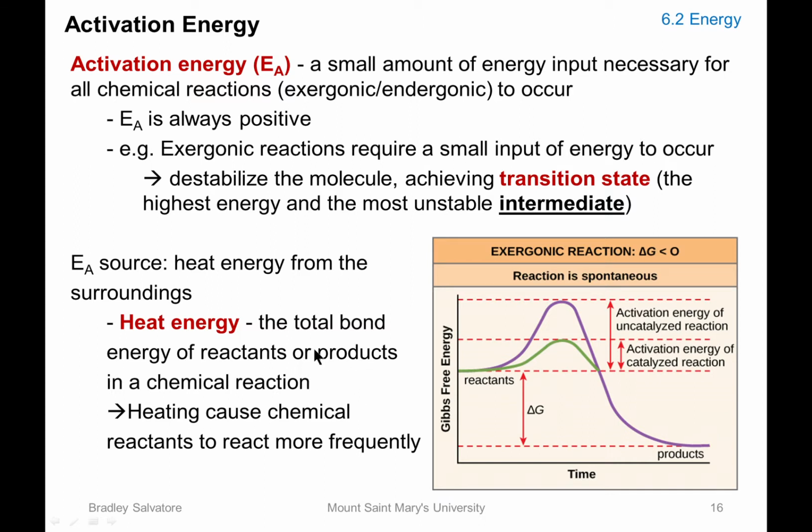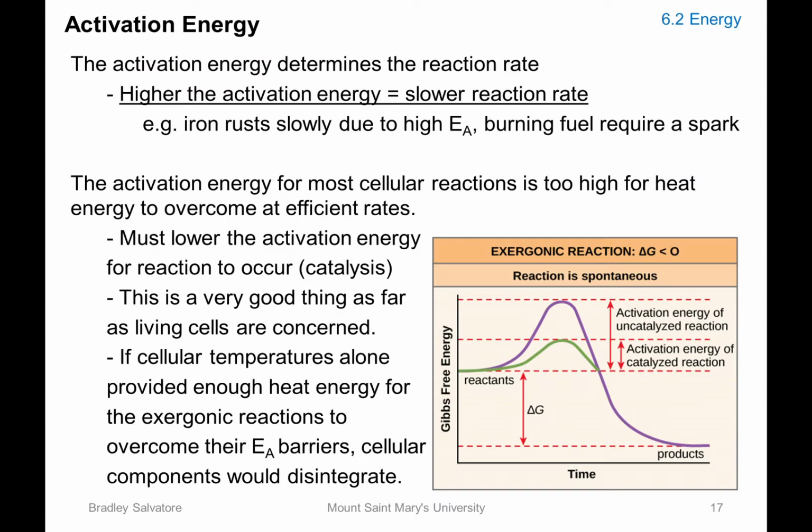The activation energy source is actually heat from the surroundings. So as the system occurs, they'll just absorb heat from the surroundings, and up to a certain point when they have enough energy, they will start to react. And more heat will cause more reactions. However, as you will see later on, heat can also alter the enzyme, so we have to be careful. The activation energy will determine reaction rate, because the higher the activation energy, the slower the reaction rate, and the lower the activation energy, the higher the reaction rate.